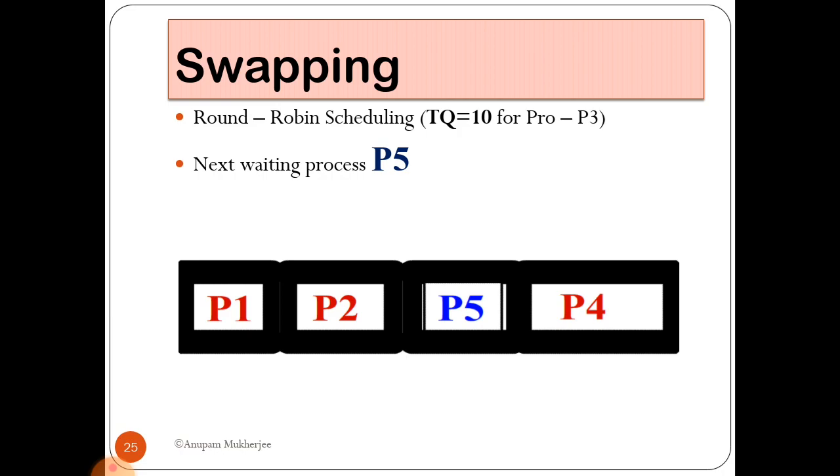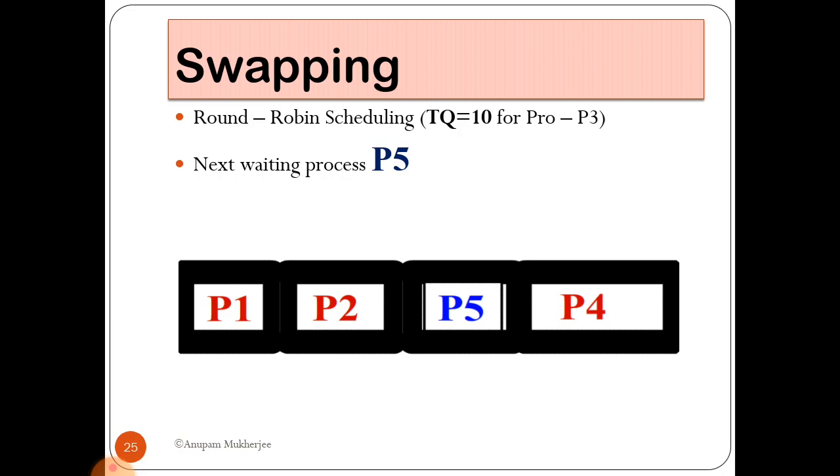When the higher priority process finishes, the lower priority process is swapped back into the previous memory location.